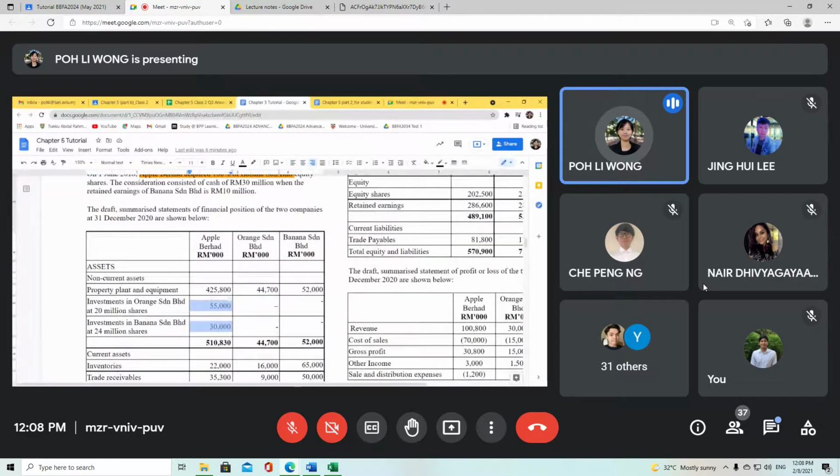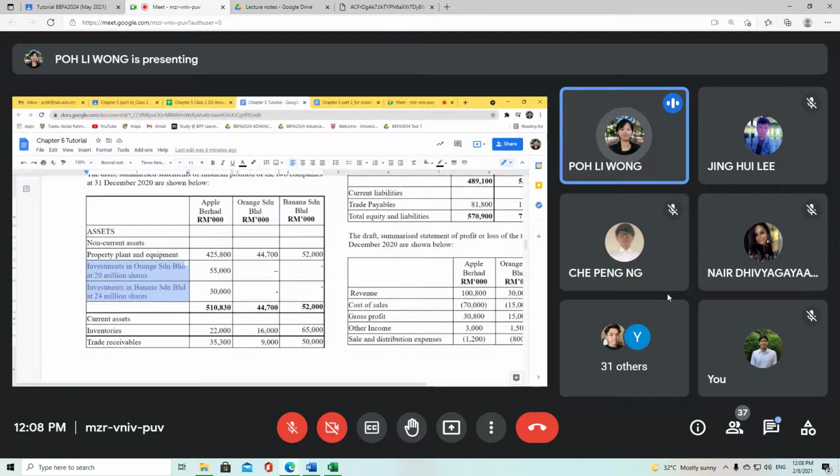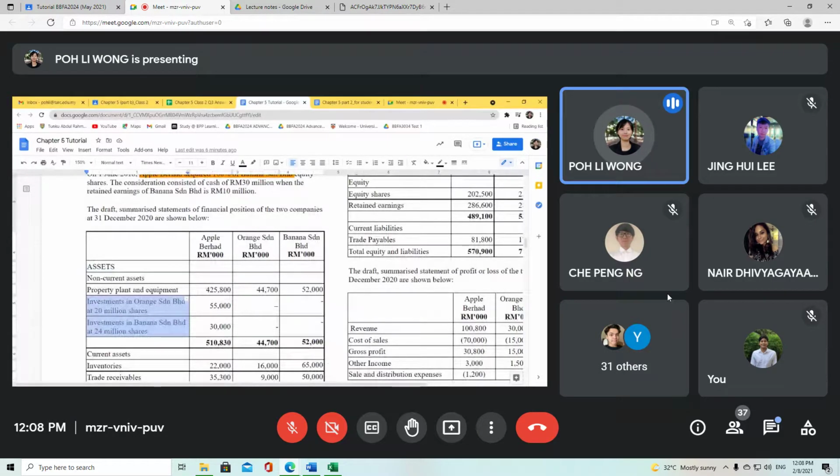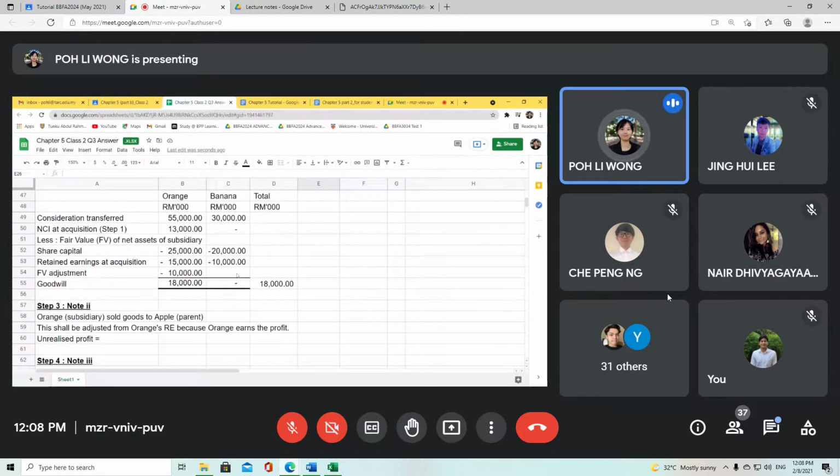As you can see, this is not a really good financial position because it is not in accordance with IAS 1 presentation of financial statements. We are mentioning all the information in the statement of financial position, not in a single line item followed up with notes. But in your exam, it is advisable, or I can say mandatory, that you prepare based on IAS 1. So here is 85 million, right? Your total consideration is 85 million.